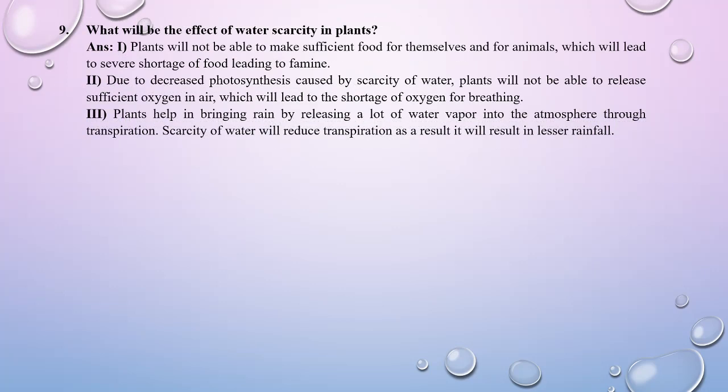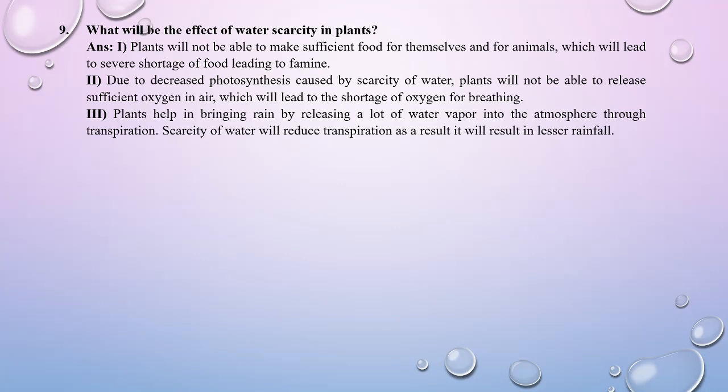And then what will be the effect of water scarcity on the plant? So the first one is plants will not be able to make sufficient food, which will lead to a severe shortage of food leading to famine. Due to the decreased photosynthesis caused by the scarcity of water, plants will not be able to release sufficient oxygen. So shortage of oxygen in the air means difficulties in breathing. So this is such a severe condition.